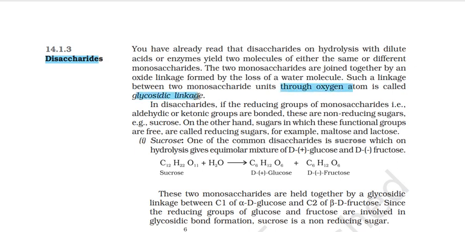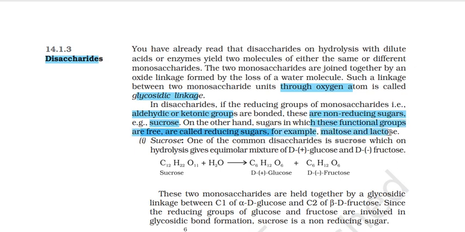Very important. Disaccharide two tied into two monosaccharides. अगर वो linked है oxygen से तो हम उसको बोलेंगे glycosidic linkage. In disaccharides, if the reducing groups of monosaccharides, that is aldehydic or ketonic groups, are bonded, these are non-reducing sugars. Example, sucrose. On the other hand, sugars in which the functional groups are free are called reducing sugars, जो दूसरों को reduce कर सकते हैं. ठीक है. So, for example, maltose and lactose.